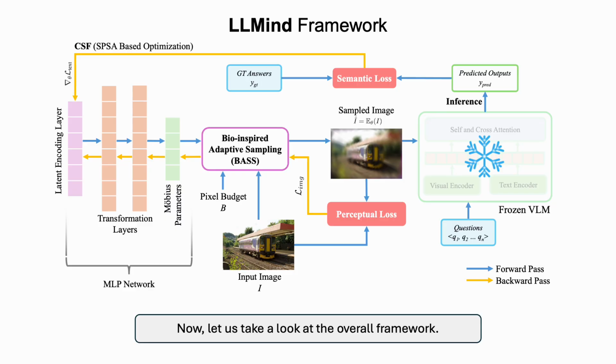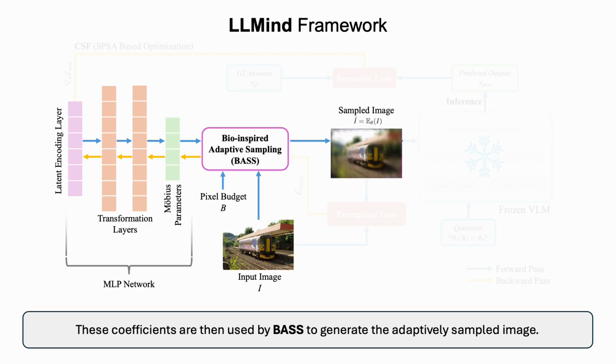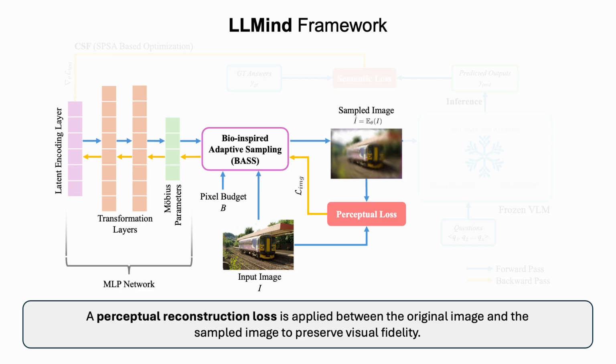Now let us take a look at the overall framework. Given an input image, a lightweight MLP network first predicts the Mobius transformation coefficients. These coefficients are then used by BASS to generate the adaptively sampled image. A perceptual reconstruction loss is applied between the original image and the sampled image to preserve visual fidelity.